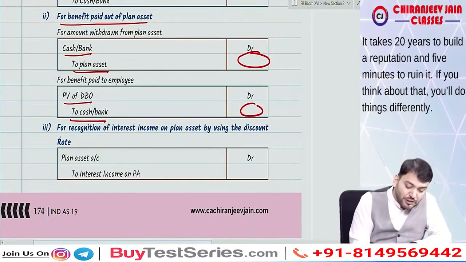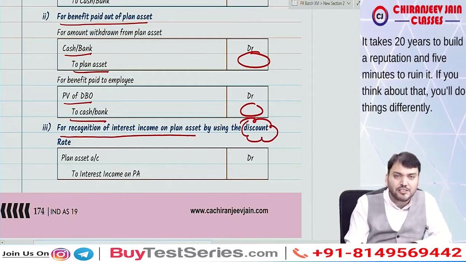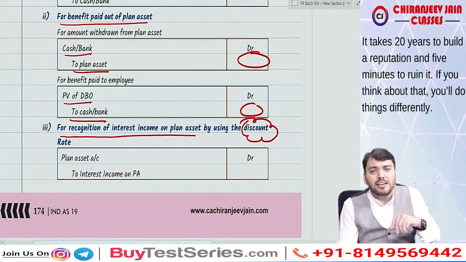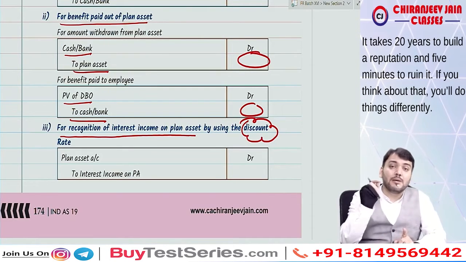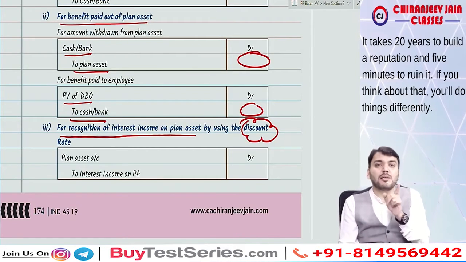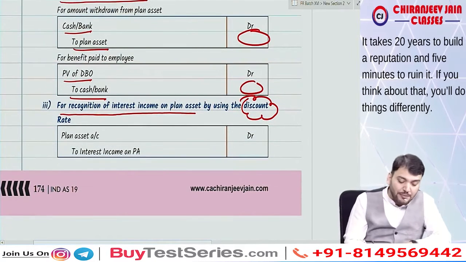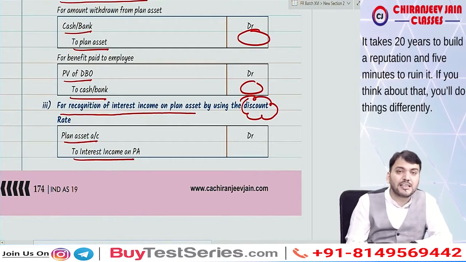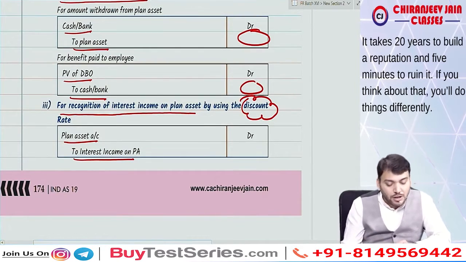Correct. Now for recognition of interest income on plan asset using the discount rate, what Ind AS 19 says is that you will not calculate actual return right now. We will calculate interest income based on the same discount rate that we have used for DBO. So what journal entry will we do? Plan asset account debit to interest income on plan asset.